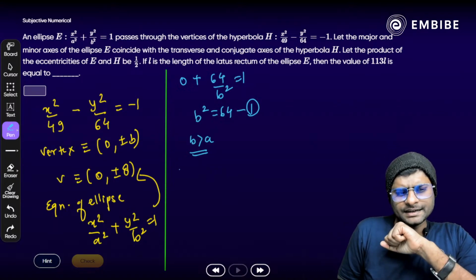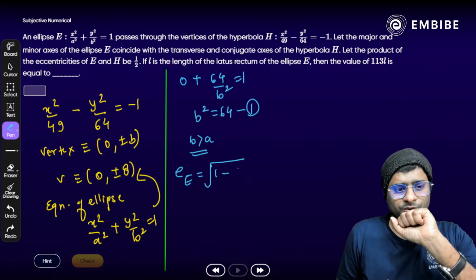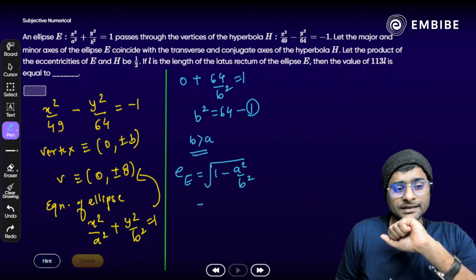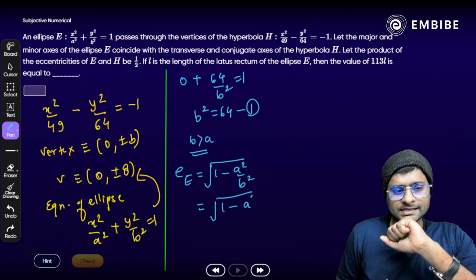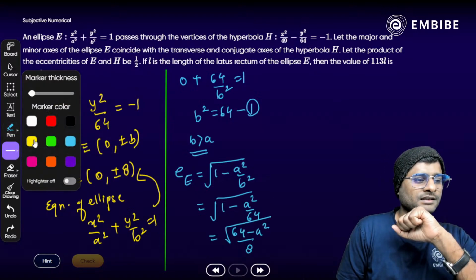Now the eccentricity of the ellipse should be under root of 1 minus b square by a square. No, it is the second type, so we have to write a square by b square, or we can say 1 minus a square by 64, or that should be square root of 64 minus a square by 8. Yes, in the numerator we have a square root, remember.